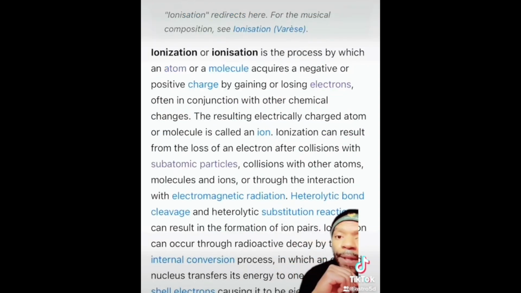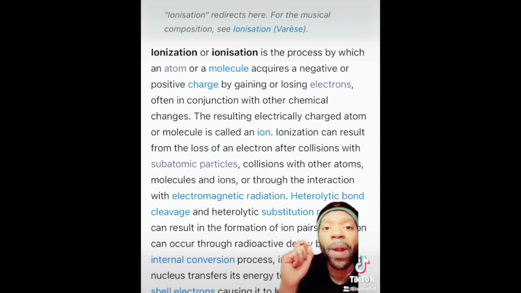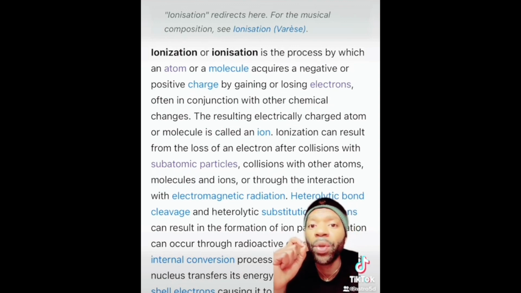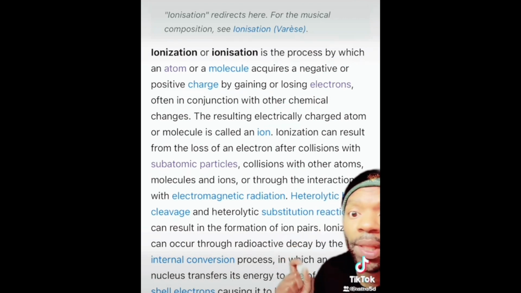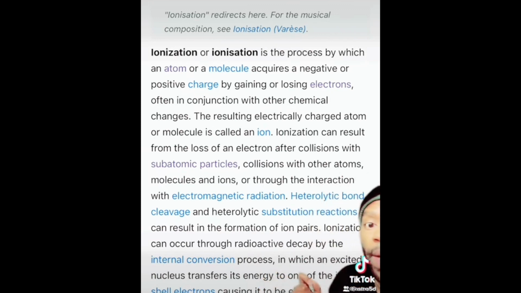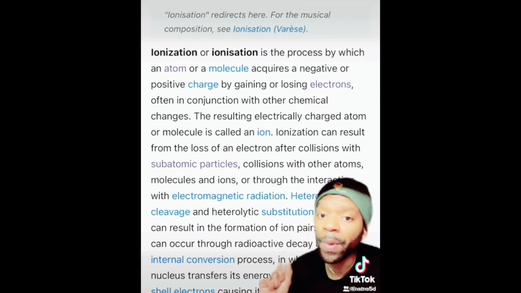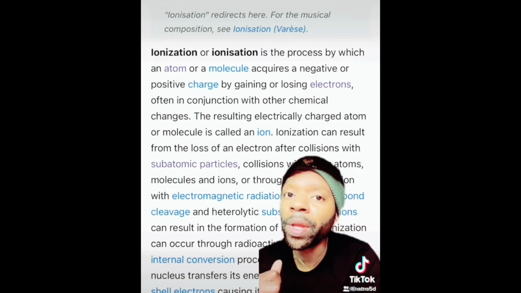Now, pause to read. Ionization is a process by which an atom or molecule acquires a negative or positive charge by gaining or losing electrons. The resulting electrically charged atom is called an ion. Ionization can result from the loss of an electron after collisions with subatomic particles, collisions with other atoms, molecules, and ions, or through the interaction with electromagnetic radiation. As you recall, we went over electromagnetic radiation earlier in this lecture.